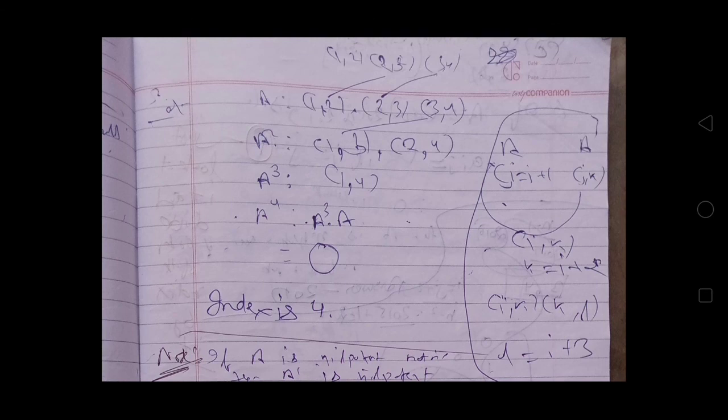Now for the non-zero entries of A raised to the power 3: (1,3) with (3,4) will give (1,4), because we know that in the fourth row there is no non-zero entry. Now there will be no non-zero entry places for A raised to the power 4. A raised to the power 4 will be equal to null matrix and the index will be 4.